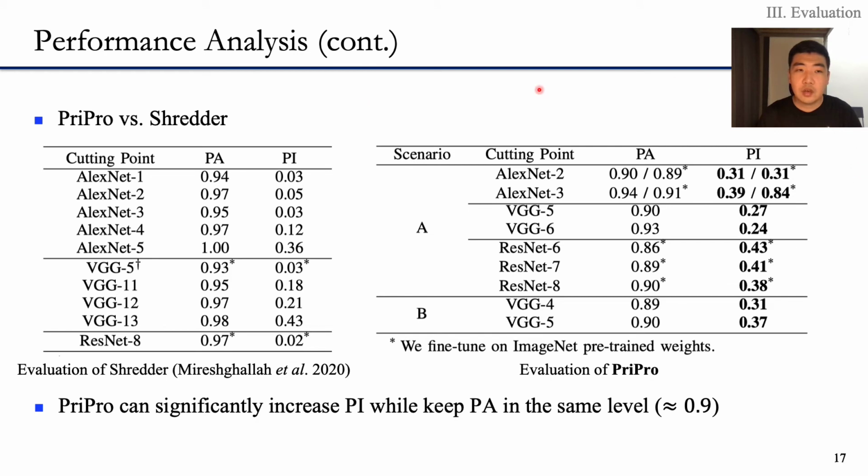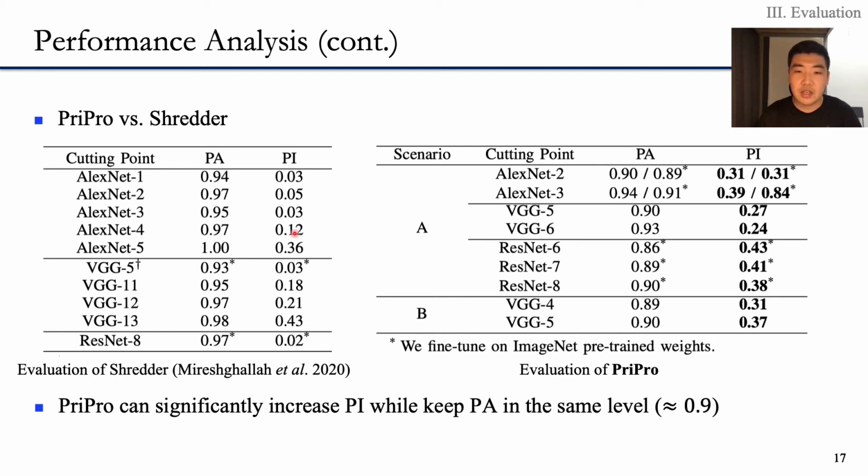On this page, we make a comparison between Shredder and PriPro. The PA and PI for Shredder is on the left, and for PriPro on the right. We can notice that PriPro can improve PI significantly compared to Shredder. This indicates PriPro can protect privacy more effectively than Shredder.